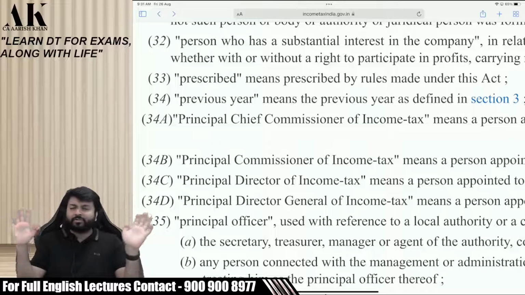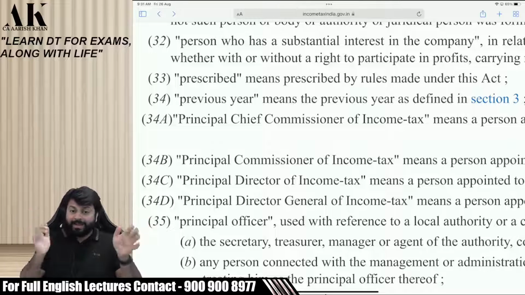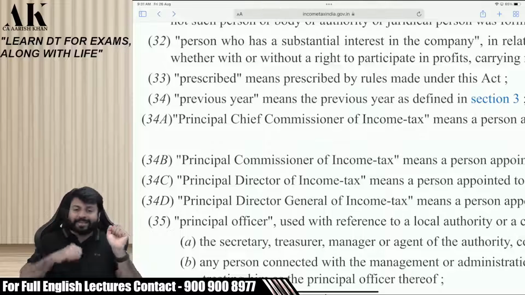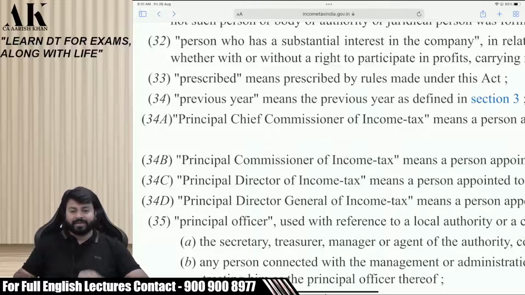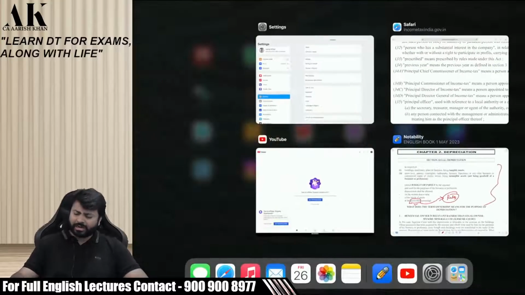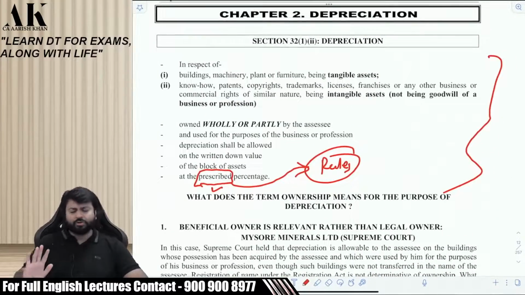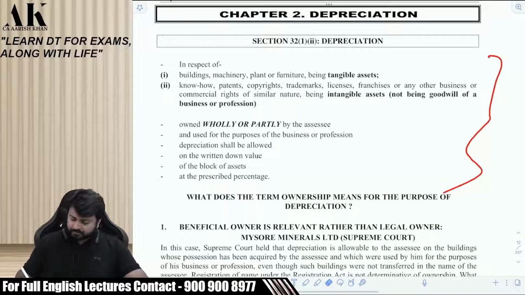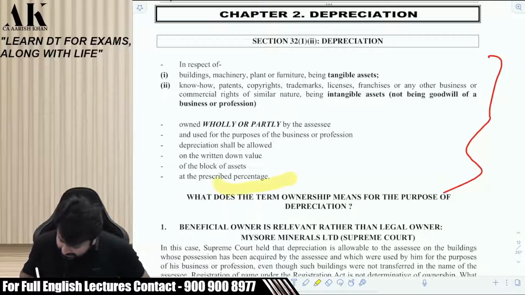The entire income tax rules are not applicable for the exam. You will go mad. The rules are bigger than the act; the act is smaller in front of the rules. So all rules are not relevant for the exam. ICAI has only put those rules which are relevant for exams and for day-to-day life. So, sir, where is it prescribed? It is prescribed in the rules. Sir, which rule? Rule 5, sub rule 1.